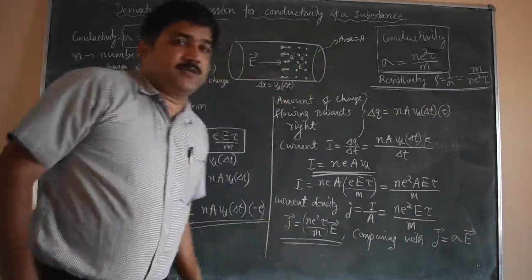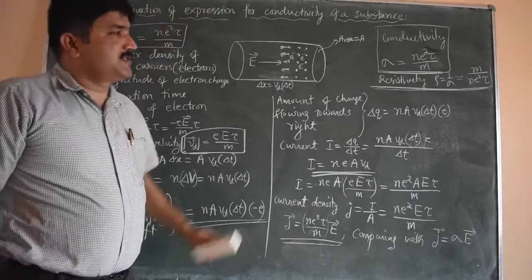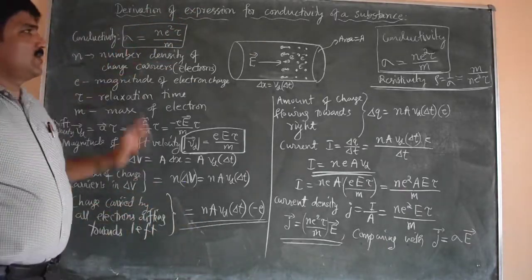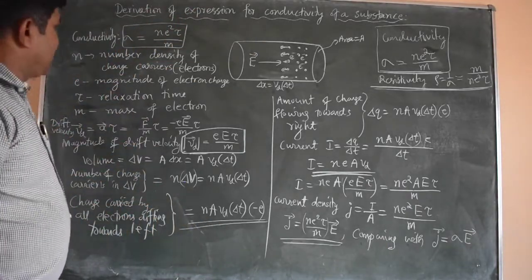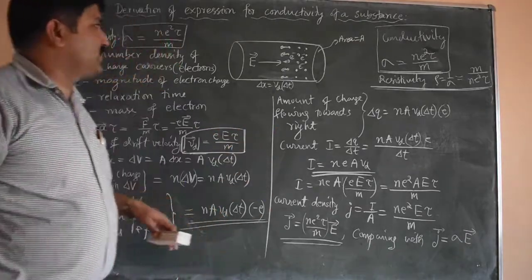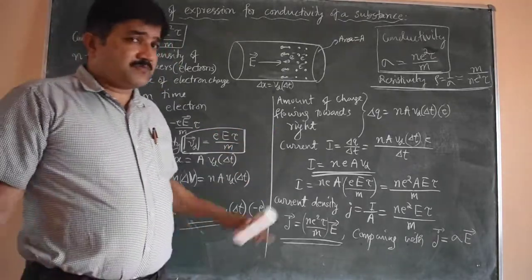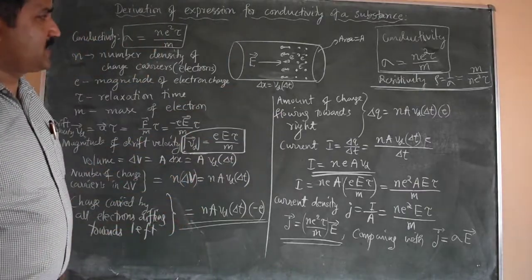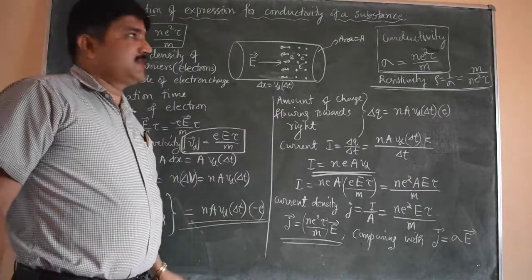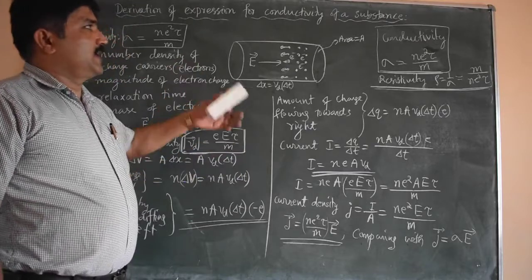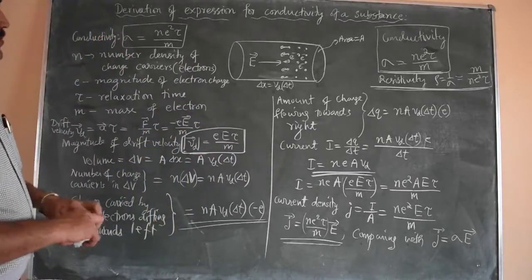So this is the derivation of sigma equal to n e squared tau by m. In words, the question can be asked like: derive the expression for the conductivity of charge carriers, or the conductivity in a metallic conductor, or the conductivity of a substance. Okay, so that's all about it.